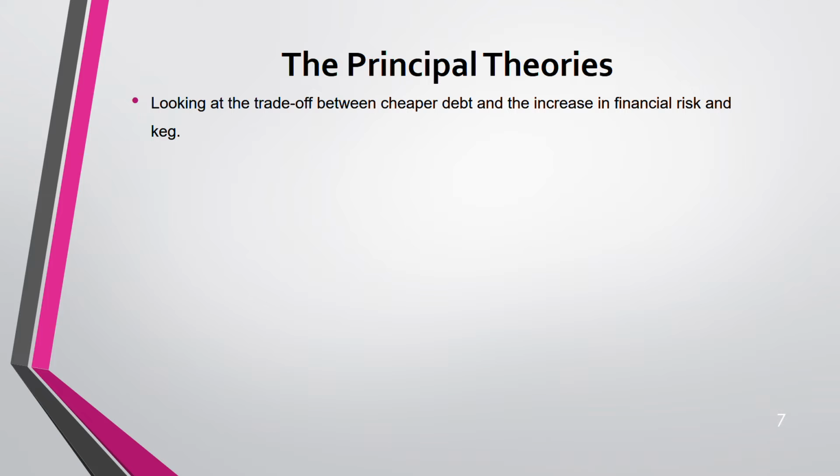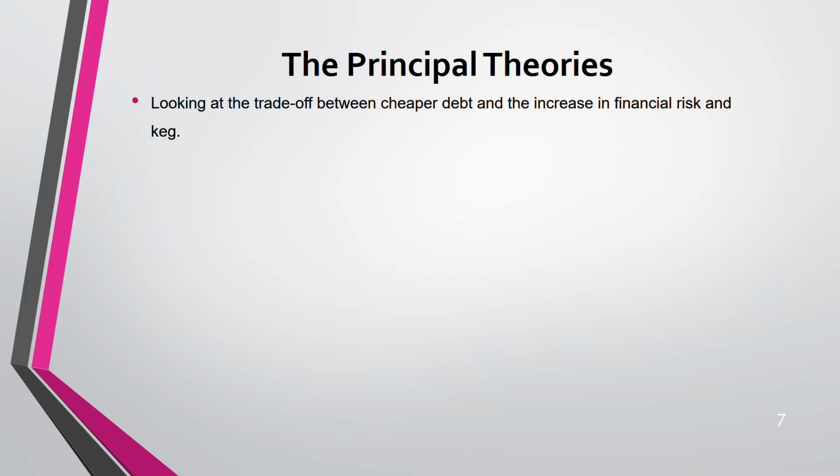Now, these are some principle theory. You might be asked in the exam, you might not be asked in the exam. If you are asked in the exam, you have to know these theories. Yes, most of you might memorize it, but understand the logic behind each of these theories before you memorize. It will help you. It's nothing difficult. So looking at the trade-off between cheaper debt and increase in financial risk, yes, debt is cheaper, but it increases your financial risk. So you have to find a trade-off between these two and the cost of equity.